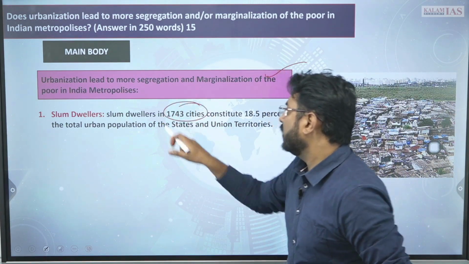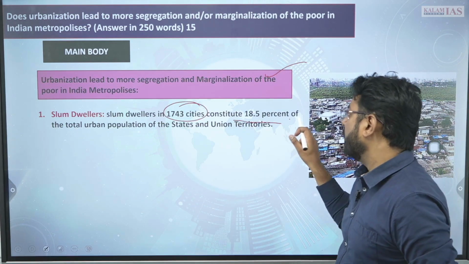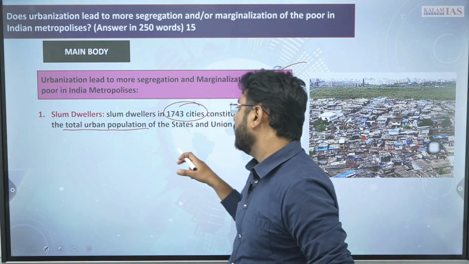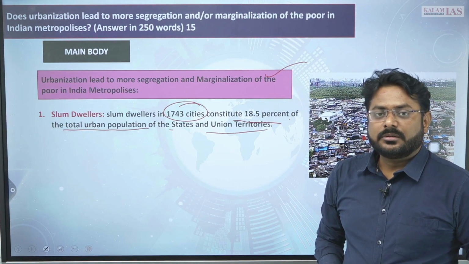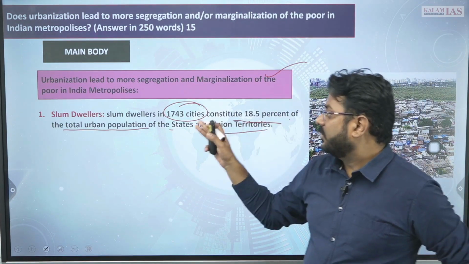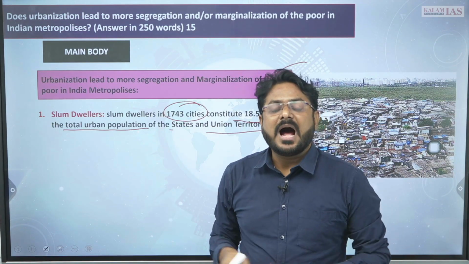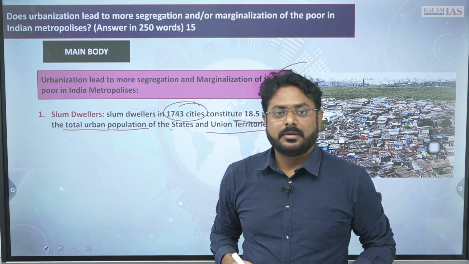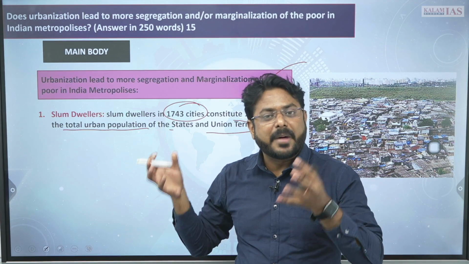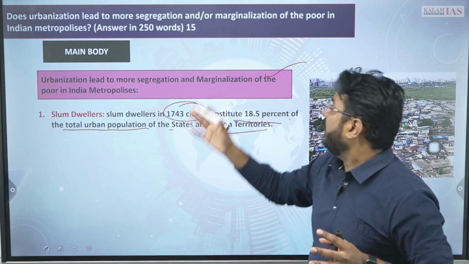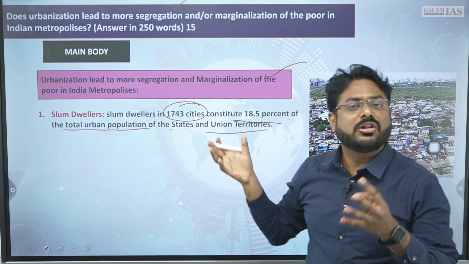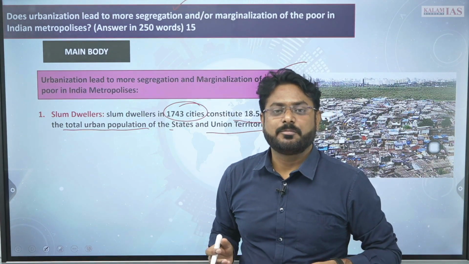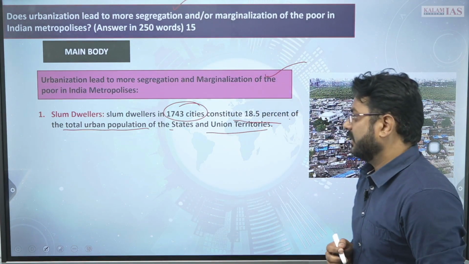There are 743 cities which constitute 18.5% of the total urban population of the states and union territories. So 18.5% of the urban population are slum dwellers, and obviously this section will be marginalized and segregated. They will not get all the welfare services provided by the state.